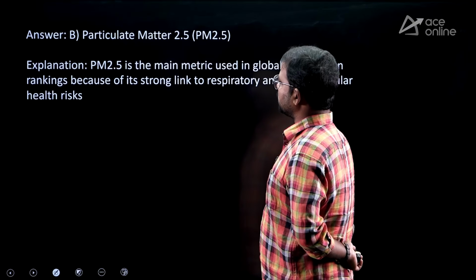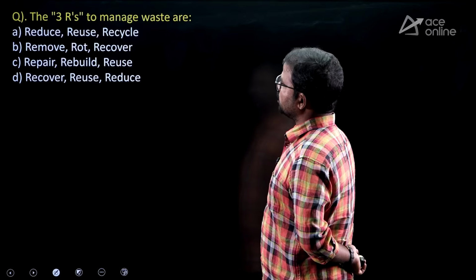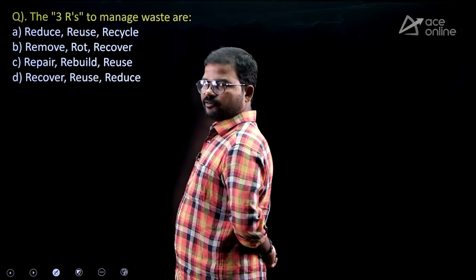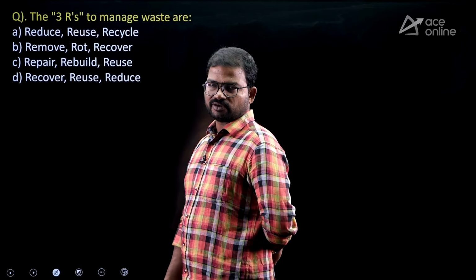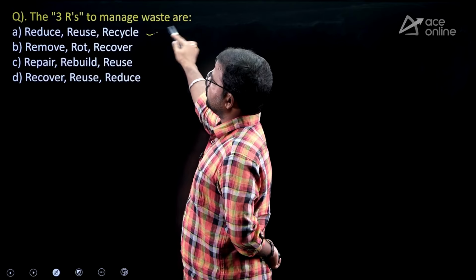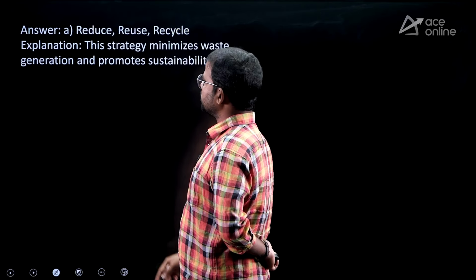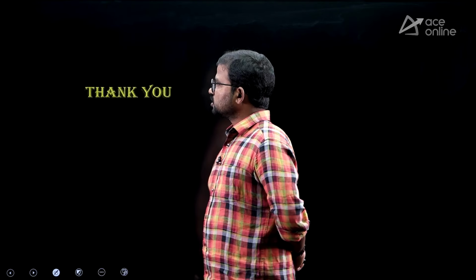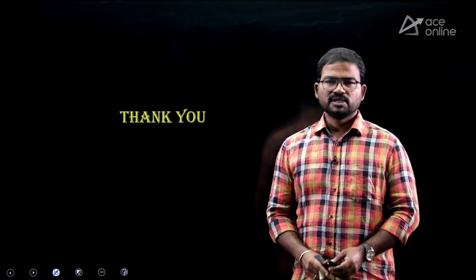Option B is the correct one. Next, 3R. 3R stands for, from a recycling or waste management point of view... what is meant by 3R? Reduce, reuse, recycle. Option A is the correct one. Reduce, reuse, recycle. So, these are the total conclusions about physics, chemistry, biology, science and technology and environment.